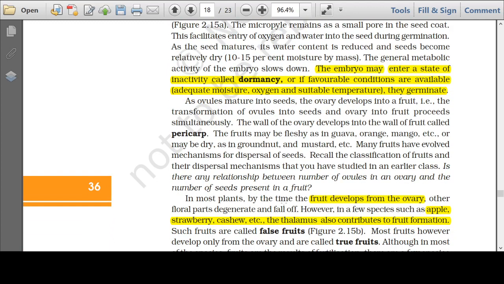Students, the seeds, as they are formed after fertilization, cannot germinate immediately. They need a period of rest. They enter into a period of rest called dormancy. And only when the favorable conditions are available, that is when water, moisture, sunlight are available, they will germinate.